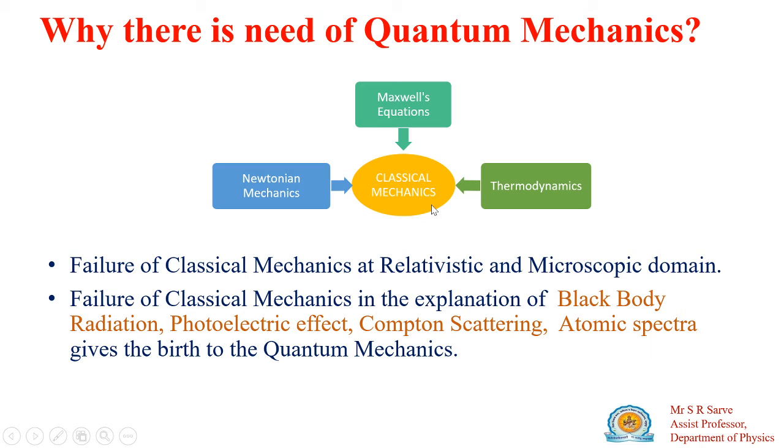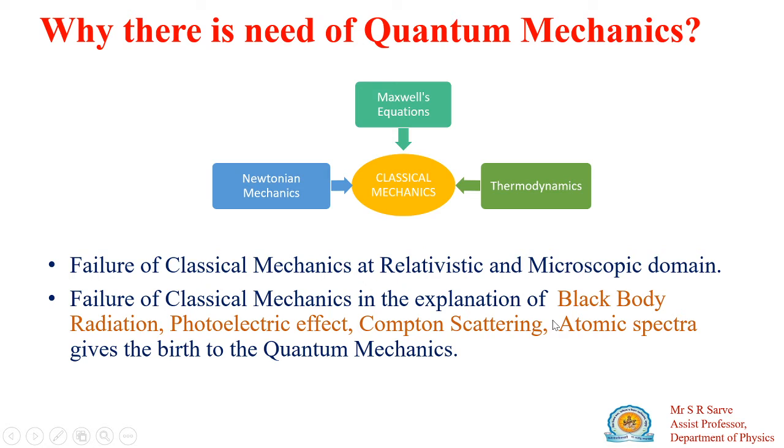But when classical mechanics is applied to microscopic bodies and to relativistic particles, it fails at that level. So what is the relativistic domain or relativistic approach? When the particle velocity is very high, that means the velocity is close to the velocity of light. And if you study the particle behavior at atomic and molecular level, then classical mechanics is unable to explain the phenomena.